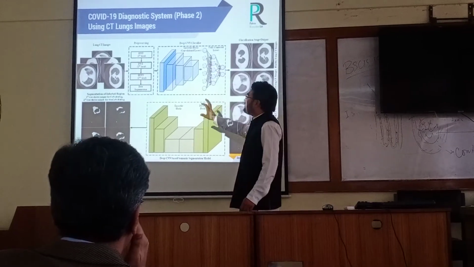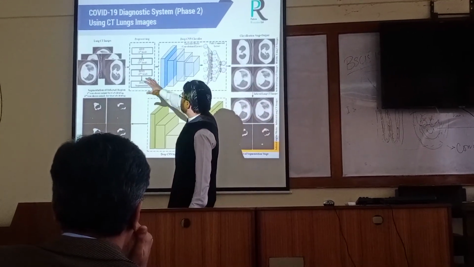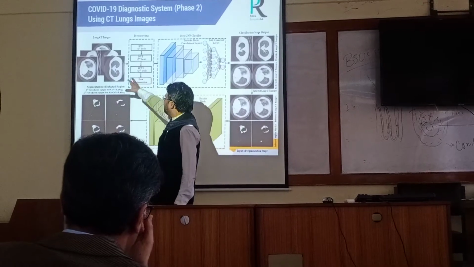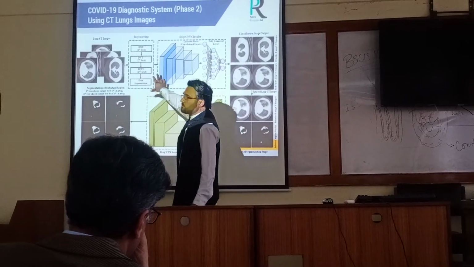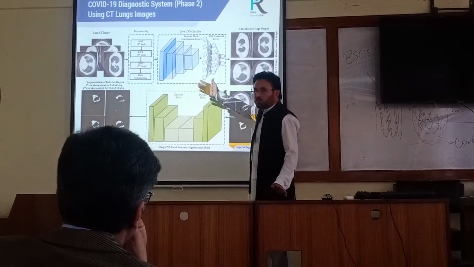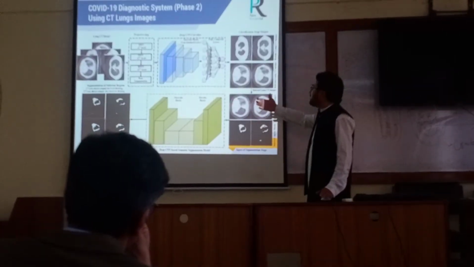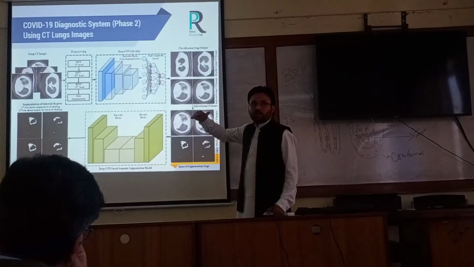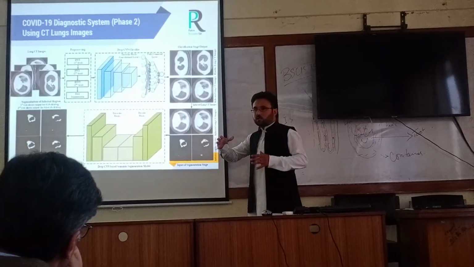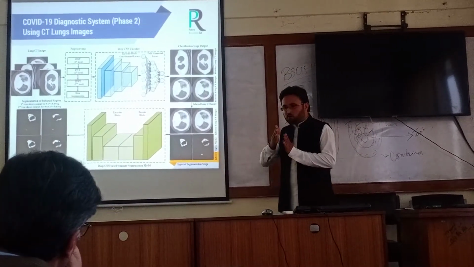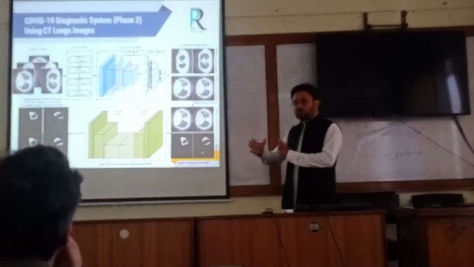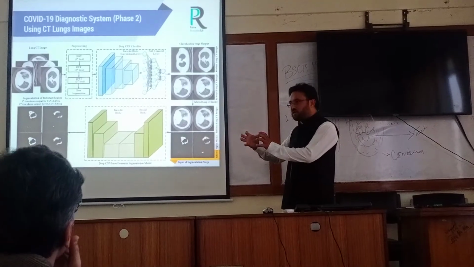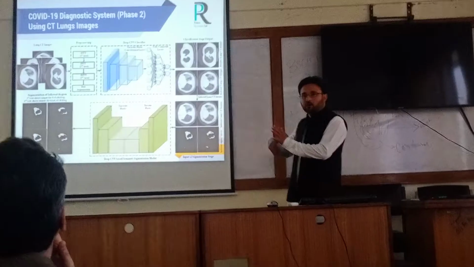which the suspected person's CT scan is analyzed. These are the CT images. Some pre-processing is performed, meaning some elimination of noise and other kinds of problems. Then they pass through a classification model in order to segregate the infected region. The organ is not fully affected, only some portion of the organ is affected, so we segregate the infected region for accurate analysis.